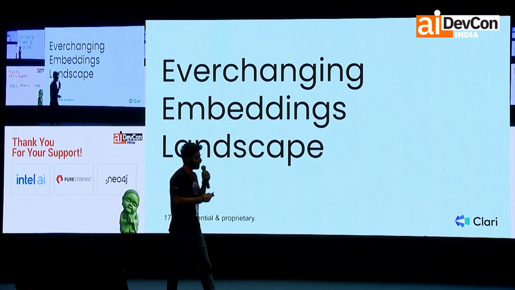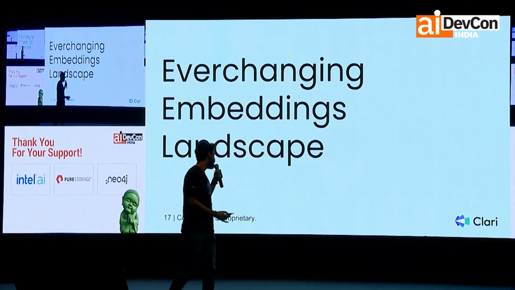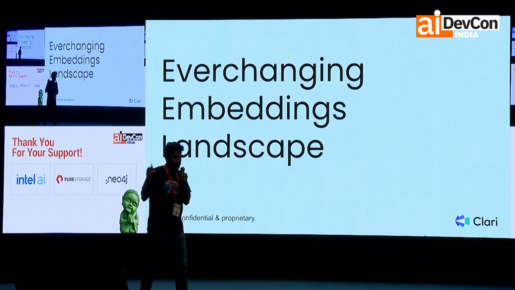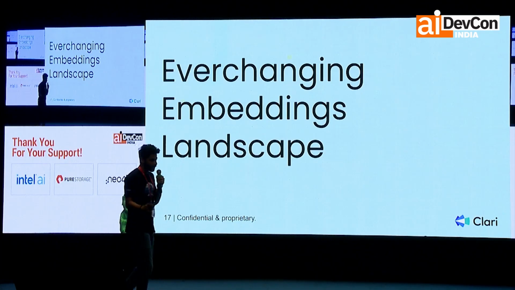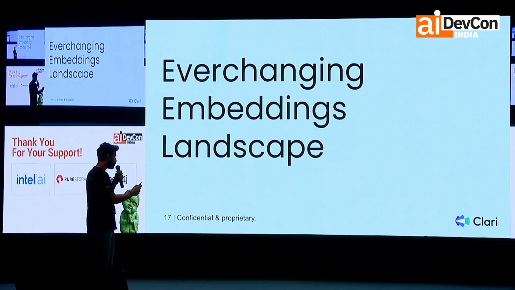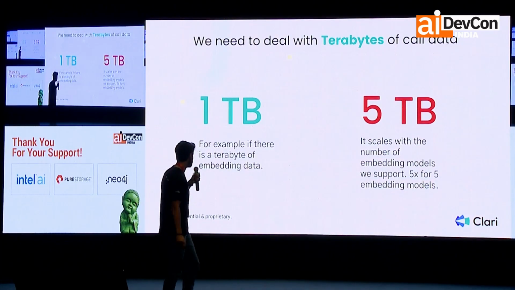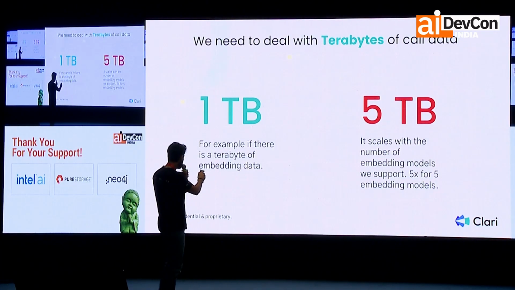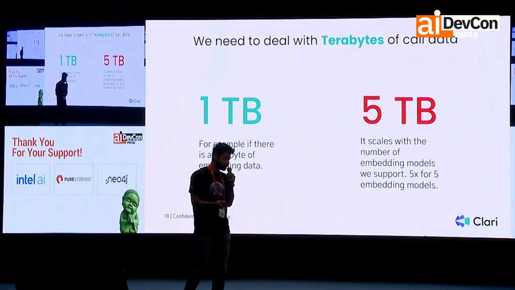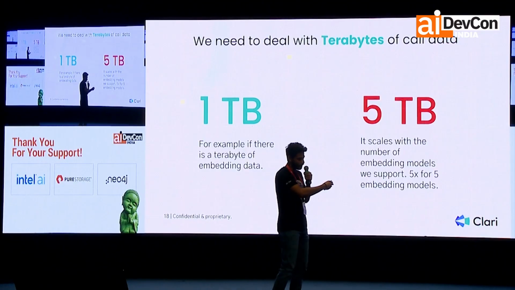Ever-changing embedding landscape. Every morning I wake up, there's a new embedding model which is better than the one I'm using in my project, and maybe I need to shift to that. I cannot just keep on changing my embedding model every day. So the landscape is not mature and it has not plateaued yet. So there's always a new model that you can use. And also the amount of data that we deal with, it's terabytes of data. For instance, if there's 1 TB of data that we embed, and if there are 5 different embedding models that we have used till now, we end up with 5 TB of data. That's a lot, if you ask me, and I'll have to justify this cost.